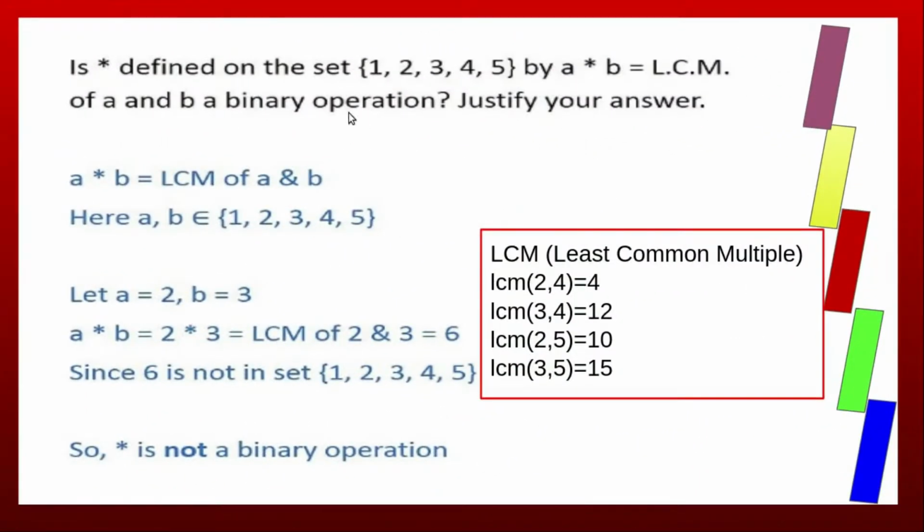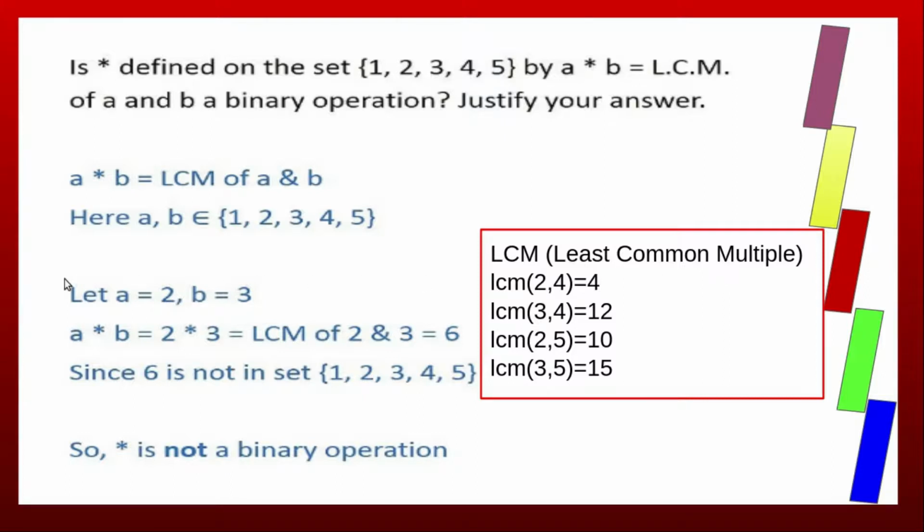Now the second one: star defined on the set {1, 2, 3, 4, 5} by A star B equals LCM of A and B. Is it a binary operation? Justify your answer. LCM is the least common multiple.